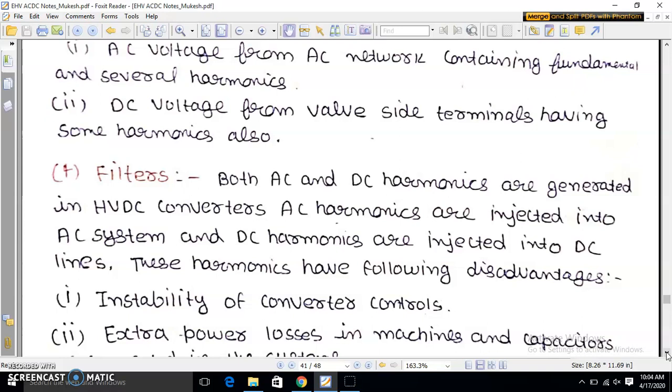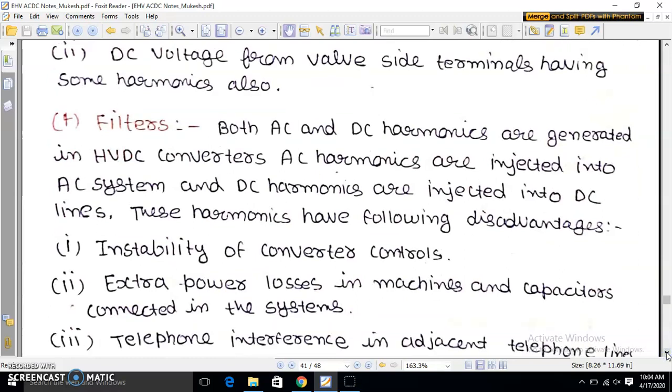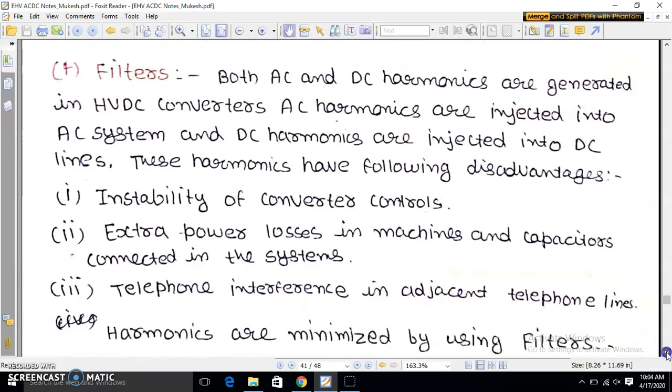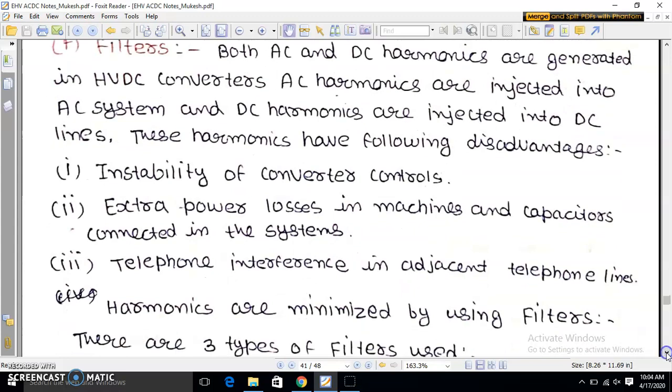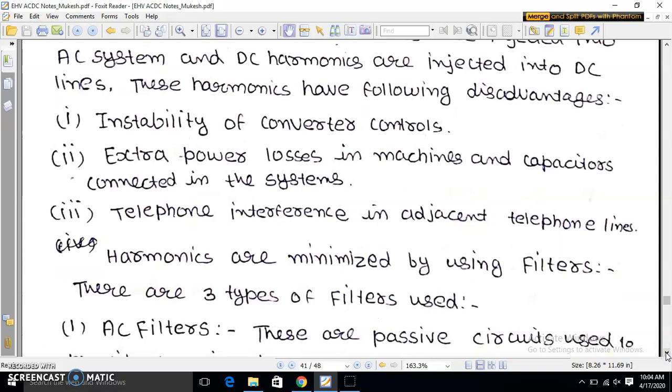These harmonics have following disadvantages. 1. Instability of converter controls. Second, extra power losses in machines and capacitors connected in the system. Third, telephone interference in adjacent telephone lines. Harmonics are minimized by using filters. There are 3 types of filters used.